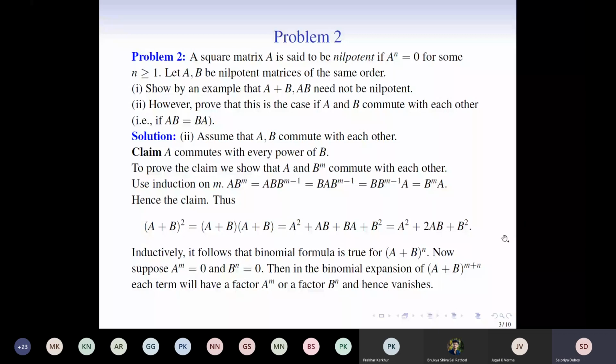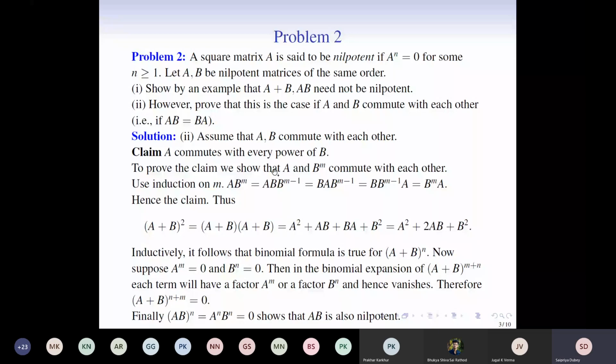And therefore, as soon as we have a factor of a^m or b^n in the expression, it becomes easier for us. Why? Because then the term is equal to 0 by the assumption on the matrices A and B, because those two matrices are indeed nilpotent. So we have this result now that A and B are nilpotent matrices. It is not necessary that A + B or AB will be nilpotent, but in the case when A and B commute with each other, it does happen.